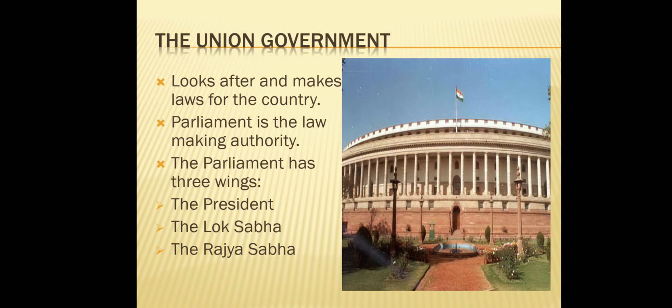The union government looks after and makes laws for the country. Parliament is the law making authority. The parliament has three wings: the president, the Lok Sabha, and the Rajya Sabha.